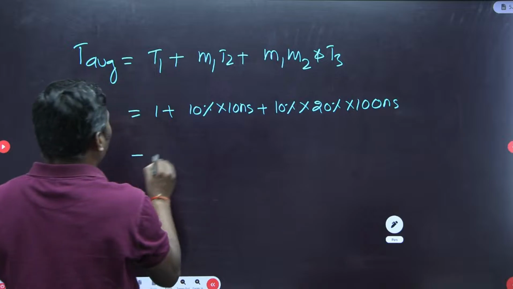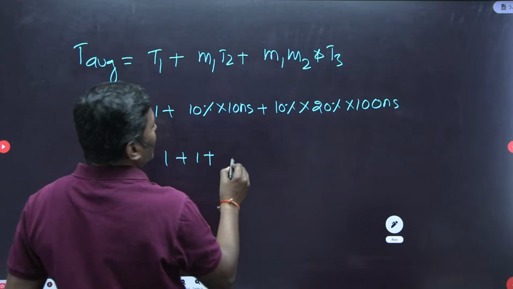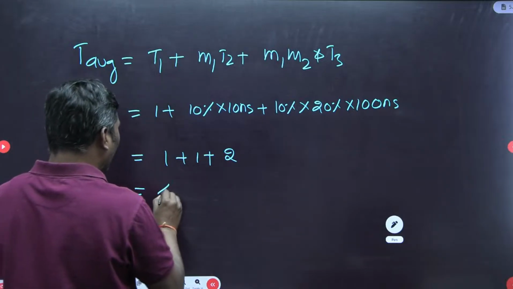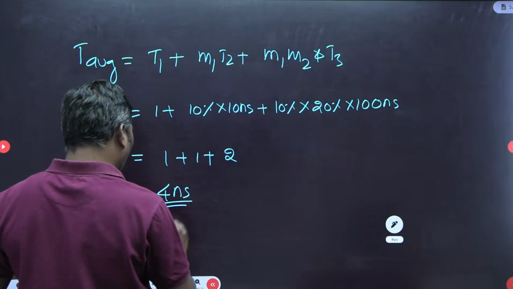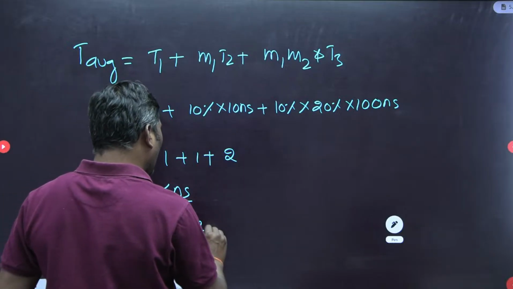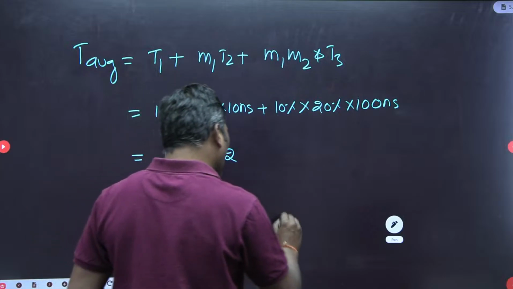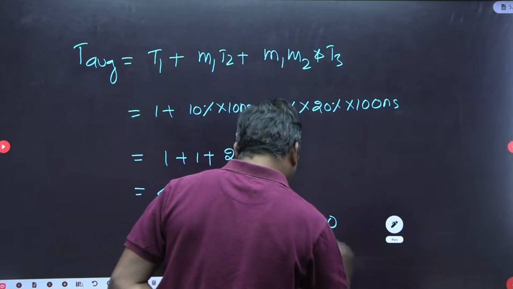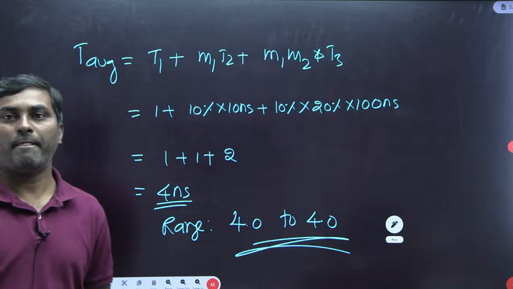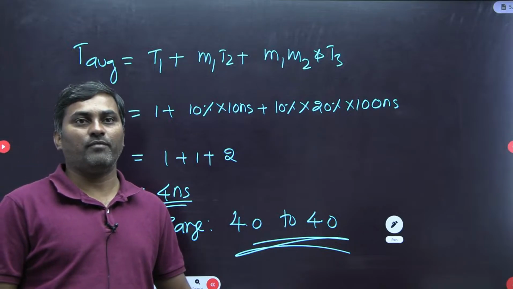So this value will be 1 plus 1 plus 2. So simply I can say 4 nanoseconds. He said to express it to 1 decimal point, so 4.0. This is exactly the answer for this question. Yes, everyone, I hope this is clear.